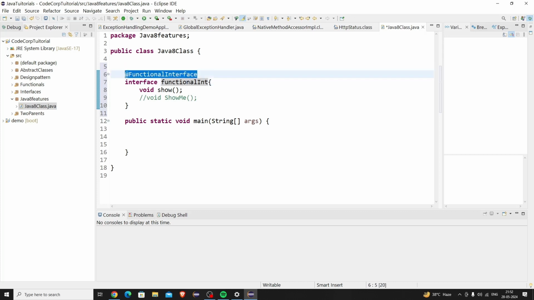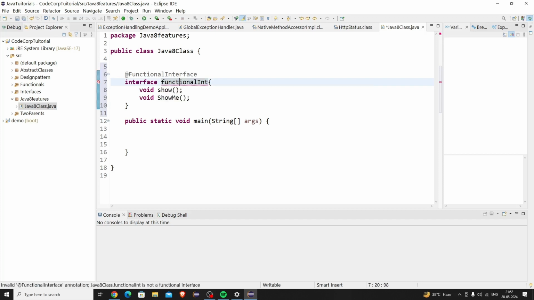Suppose this is a functional interface and there are multiple lines of code and I'm not able to see whether it has the annotation or not. In that case, if I start declaring another abstract method, it will start giving me an error: you cannot declare two abstract methods here. So by this method you can create a single functional interface.